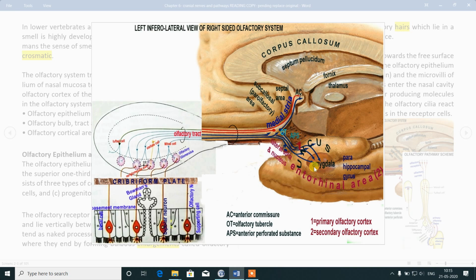It is part of uncus and the anterior part of this parahippocampal gyrus. This whole large structure is known as the parahippocampal gyrus of the brain. And the anterior part of this parahippocampal gyrus, here it is covering uncus. That part is known as secondary olfactory cortex. It means the secondary olfactory cortex is made up of entorhinal area and the lateral part of uncus.